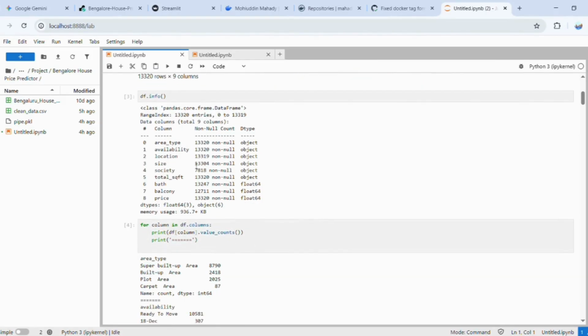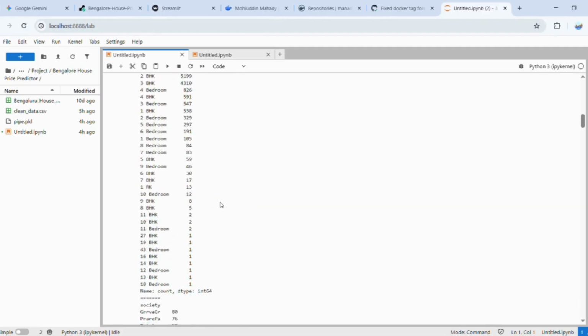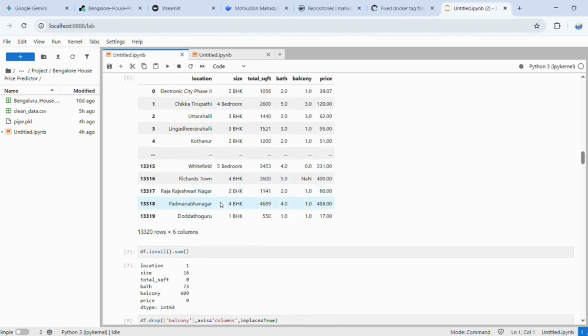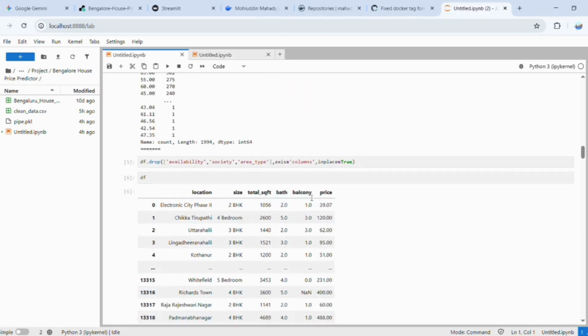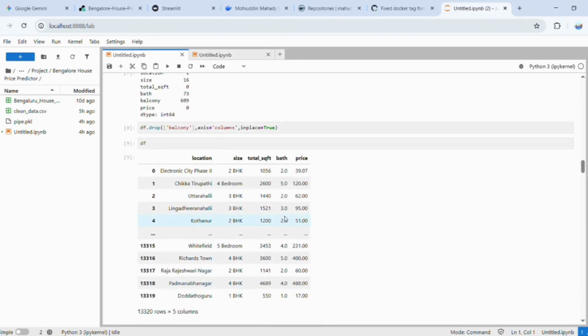As you can see, I checked the data types here, and I also counted how many values there are, like unique values and others, and then I dropped the columns I thought I would not need, and then I preprocessed here.